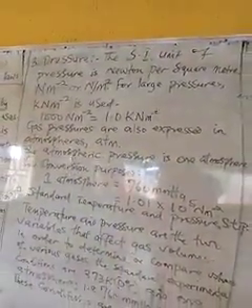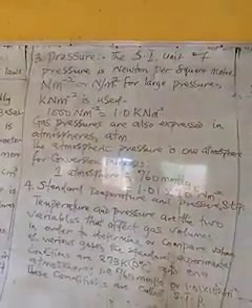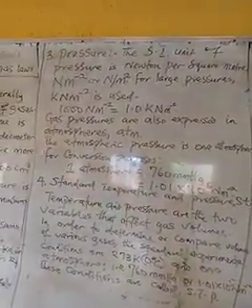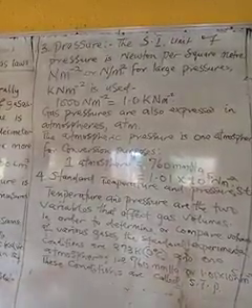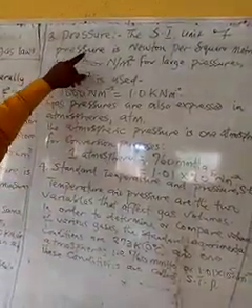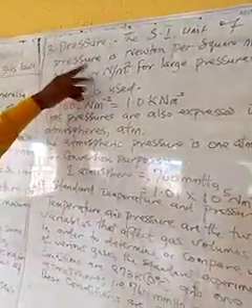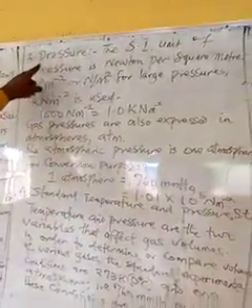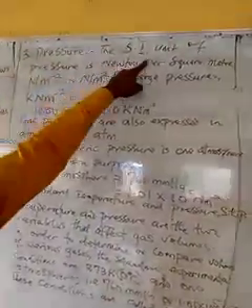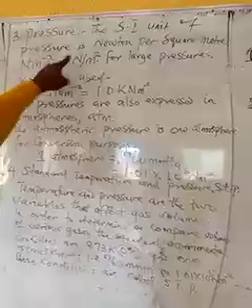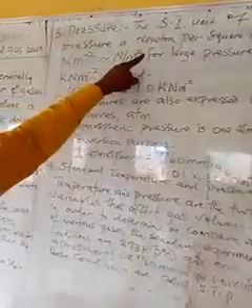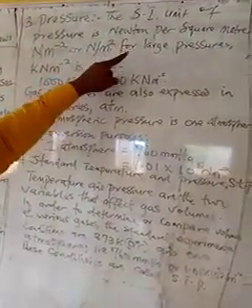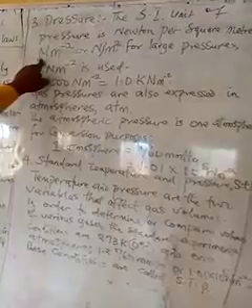Pressure is defined as force per unit area, and of course it determines the direction of flow of matter, usually from a region of higher concentration to a region of lower concentration. Of course, you have seen this in biology and other science subjects. So here we have pressure. The SI unit of pressure is Newton per square meter or Newton per meter square, anyhow you choose to call it.